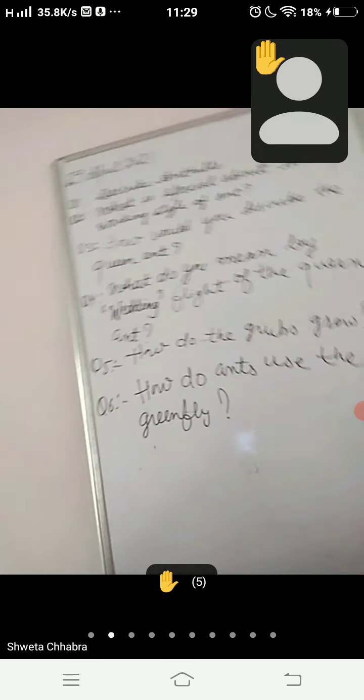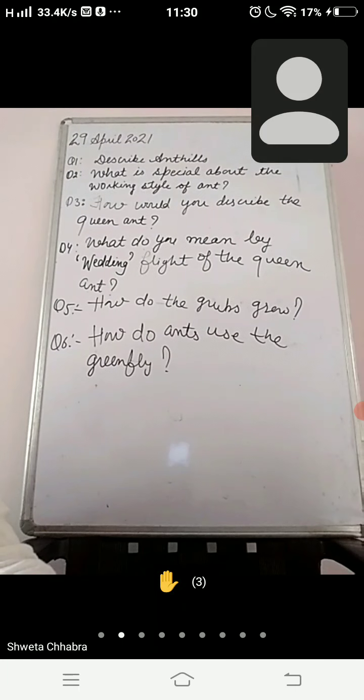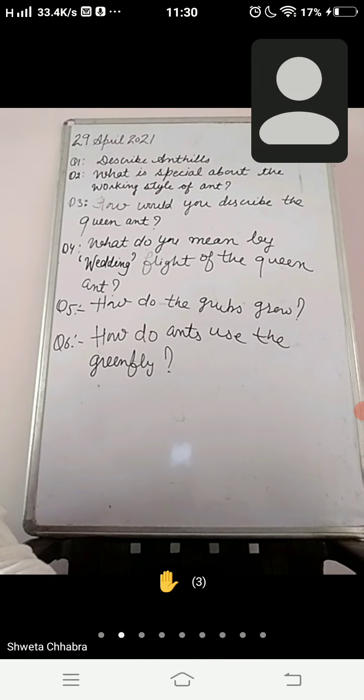By tomorrow you complete your English fair notebooks and do all these 6 answers in your fair notebook. You are supposed to do these 6 questions in your fair notebook, because in the back exercise only 2 questions are given which are not of good quality. So that's why I have taken these 6 questions, so that my dear students can enhance their knowledge.